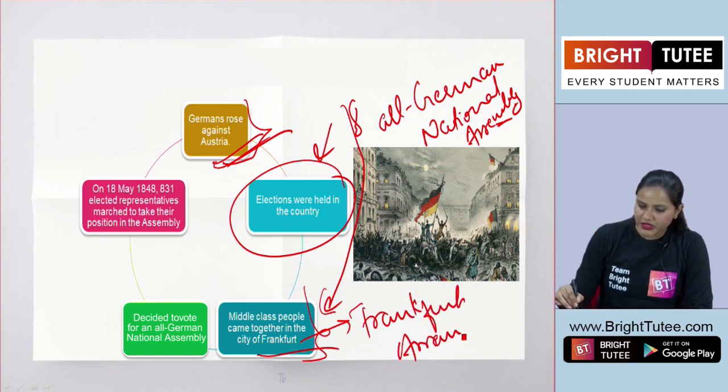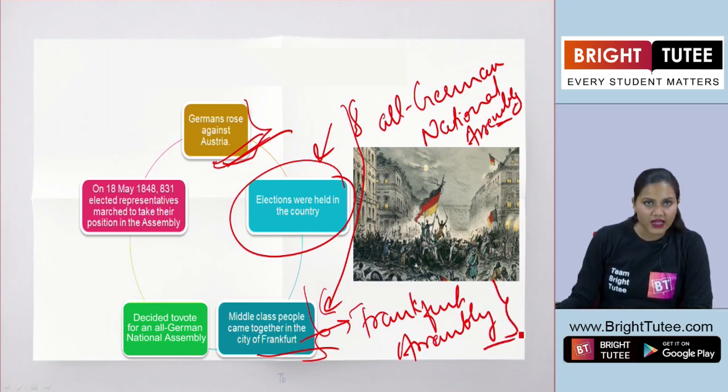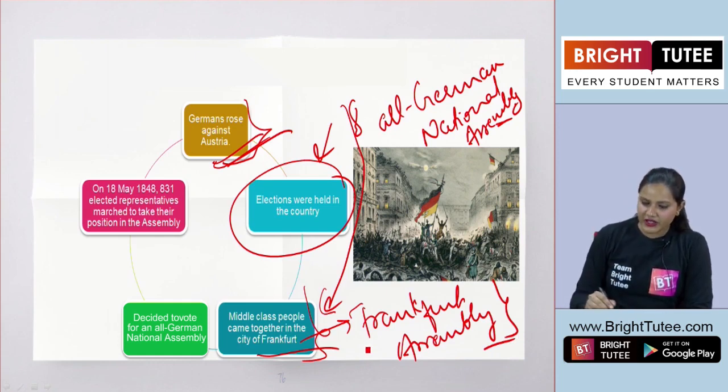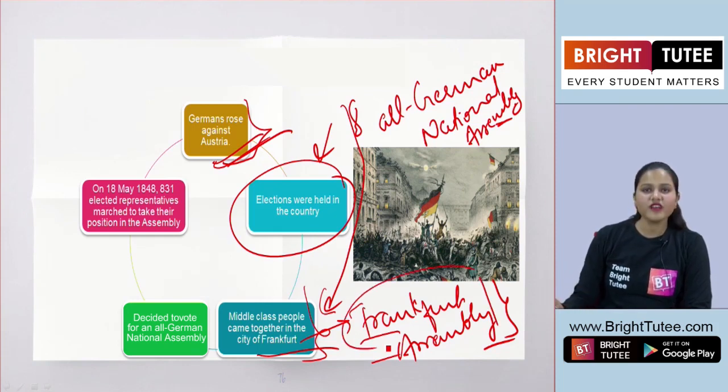For example, in India we have the Parliament and it comprises of two houses, that is Lok Sabha and the Rajya Sabha. Likewise, when we are talking about Germany, here the Parliament was the Frankfurt Parliament. Okay? So all the middle class people started marching to this region, that is Frankfurt.